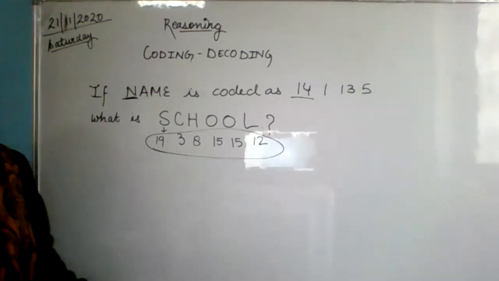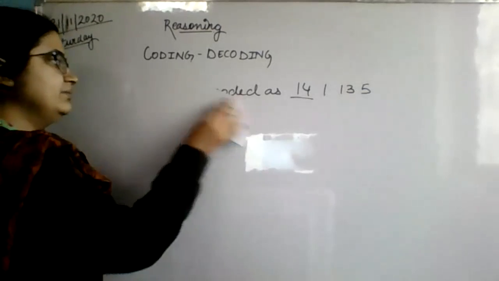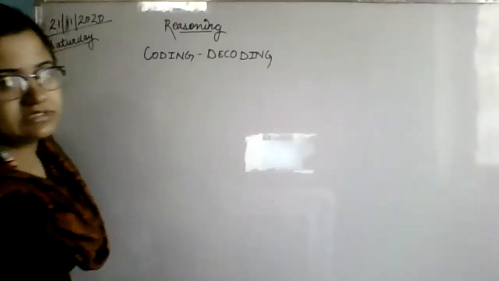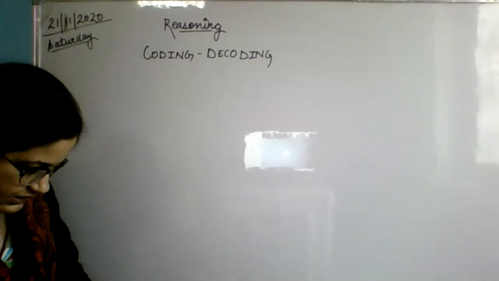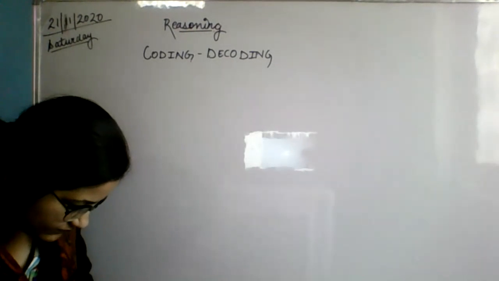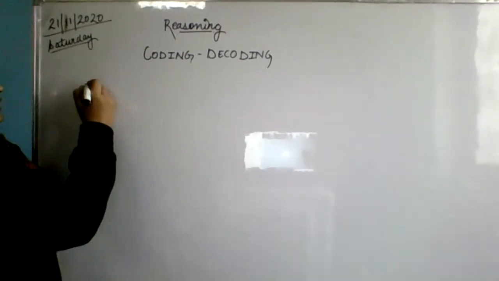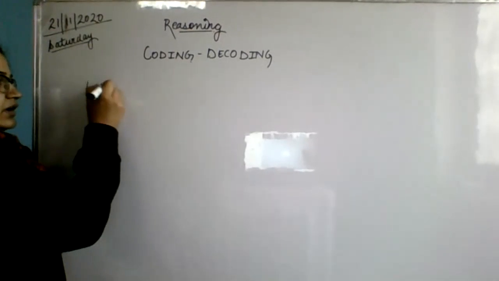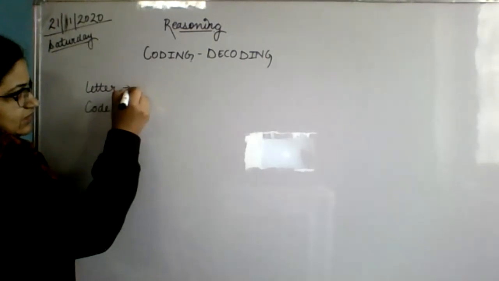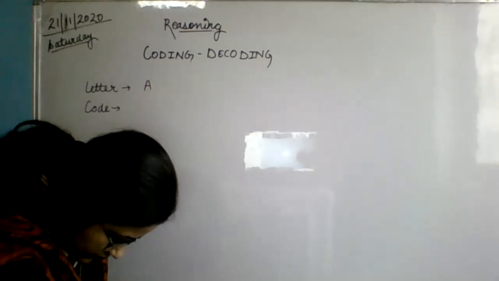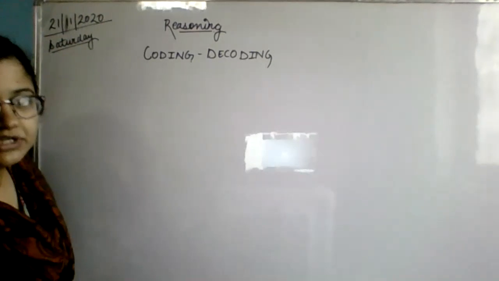Now another type of question I'm going to give you. This was simple. I told you I'm going to increase your level a little bit, gradually. Now, beta, numbers will not be there.